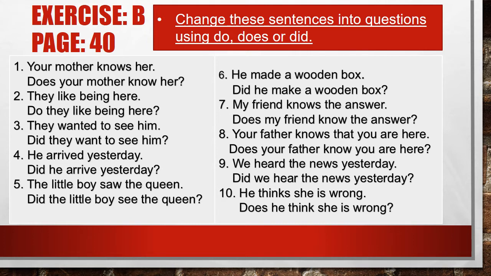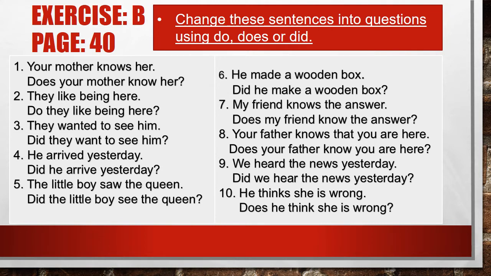So the sentence becomes, does your mother know her? Just keep it in your mind that while you are using does, there is no need to add S and ES with the verbs, right? I already told you while learning tenses that when you are using does in a sentence, there is no need to add S and ES with the verbs.